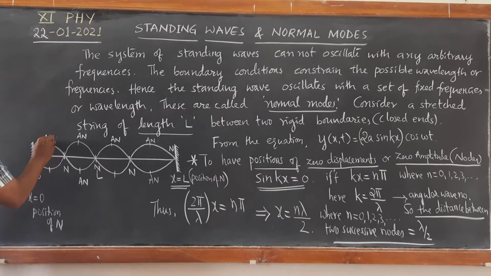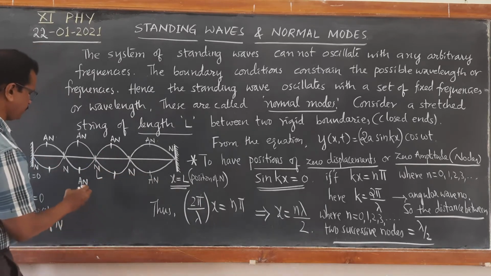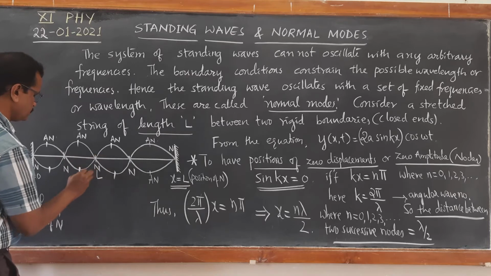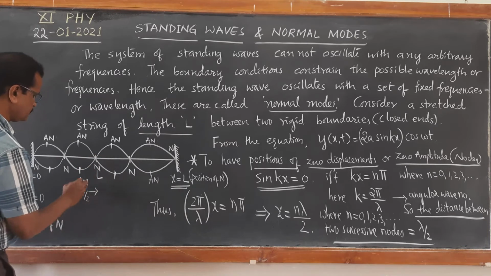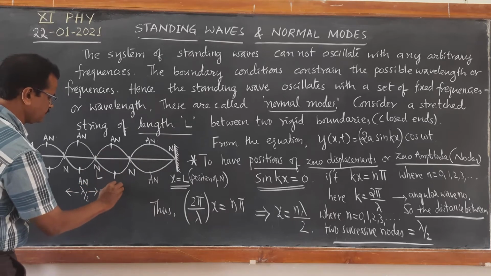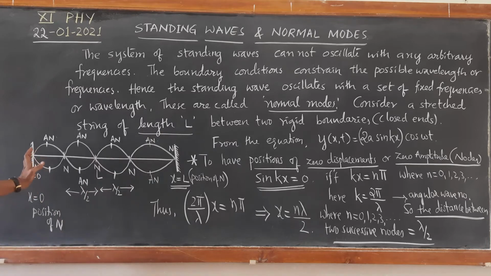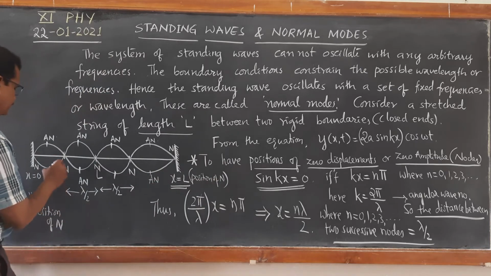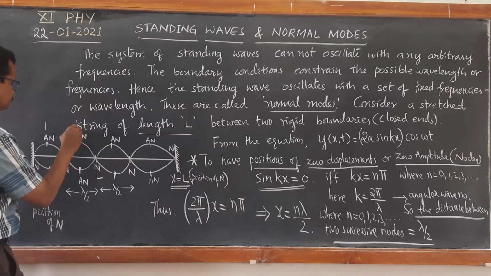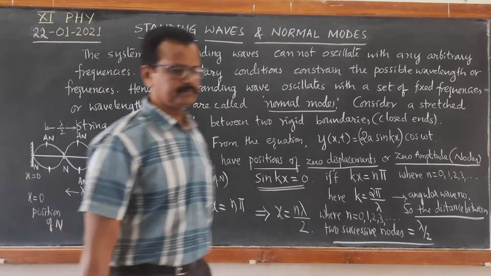Now let us discuss about positions of antinodes. So from this discussion we got the point that the distance between two successive nodes is lambda by 2. Let us take any two successive nodes, it is always lambda by 2. In the same way, we are going to find out the distance between two successive antinodes is also going to be lambda by 2. Let us see how is it.